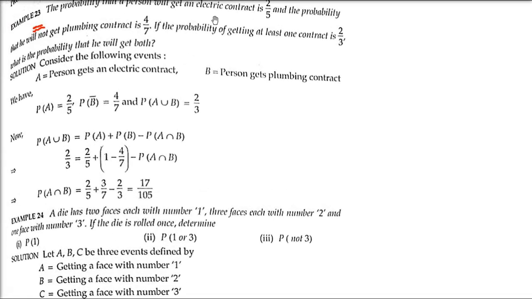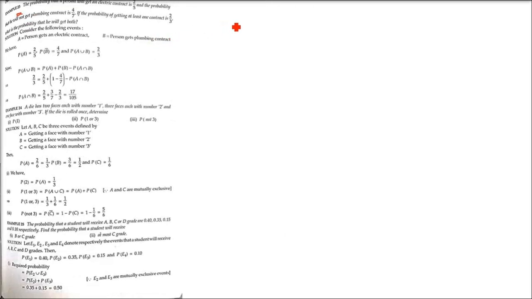Let us solve it. The probability that a person will get an electric contract is 2 by 5, and the probability that he will not get a plumbing contract is 4 by 7. If the probability of getting at least one contract is 2 by 3, what is the probability that he will get both? Plumbing means anything related to water supply, maintenance and installation.